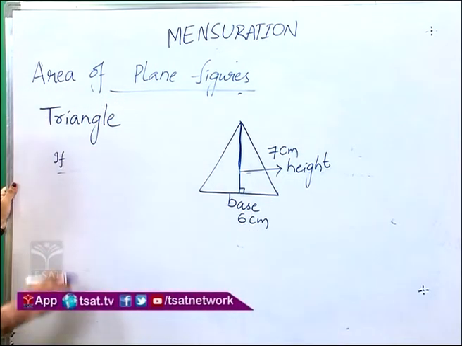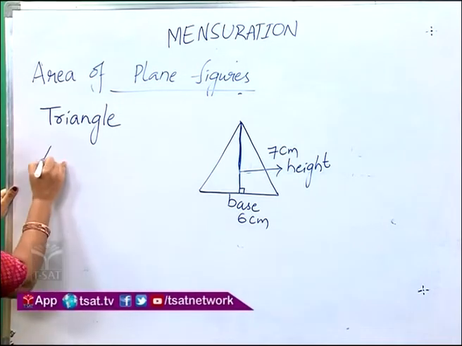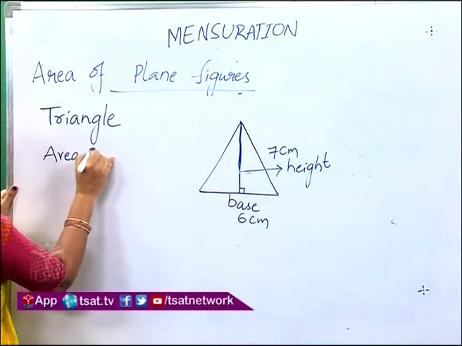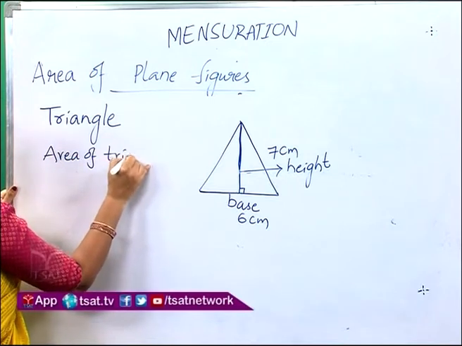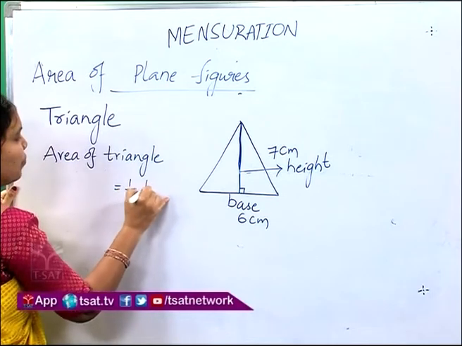We know area of triangle is equal to half BH.